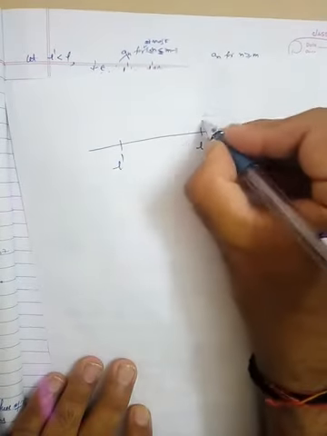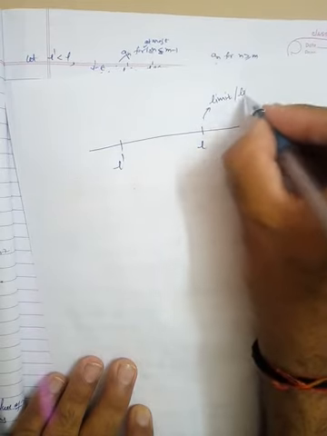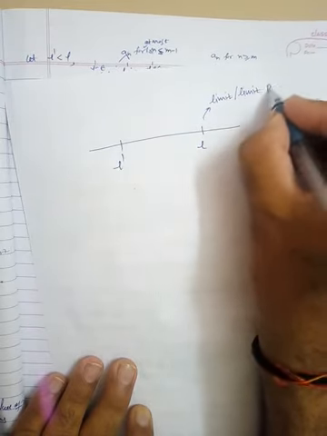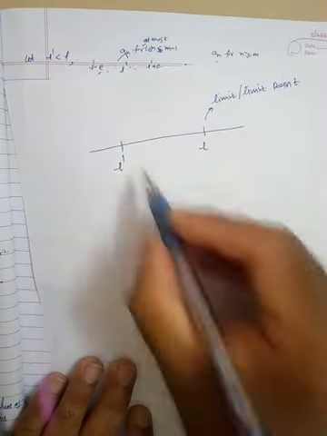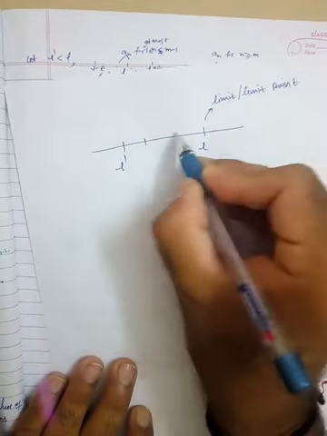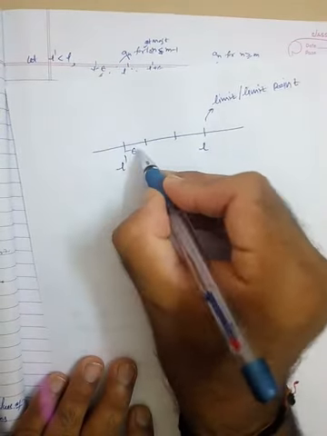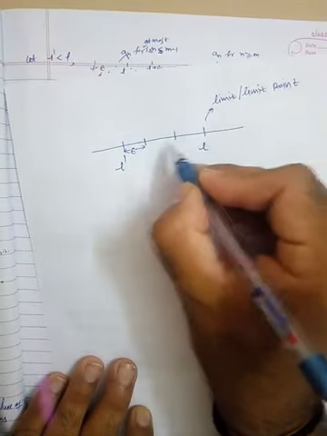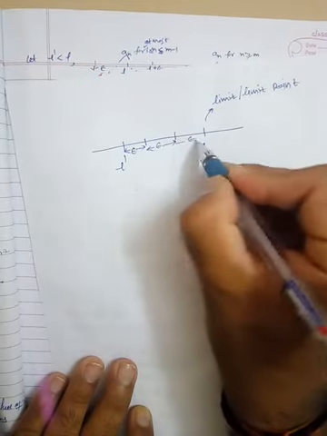This is the limit and limit point also. Both are satisfied here. So now divide this into three parts, and consider this distance as epsilon, from here to here, here to here, here to here.